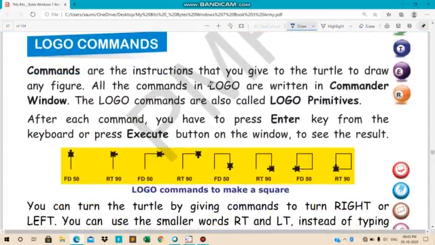So logo command. Let us see. Commands are the instructions that you give to the turtle to draw any figure. Look, ma'am also showed you by doing it. Ma'am used to give commands, and the turtle used to move on the screen and shapes used to get drawn. So what are commands?